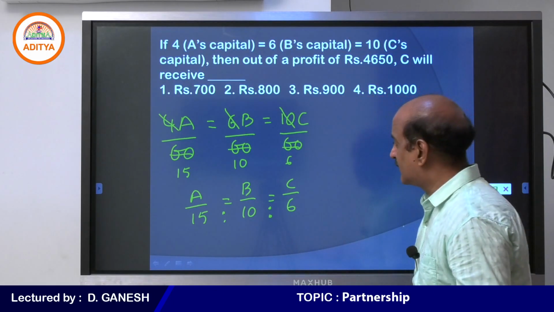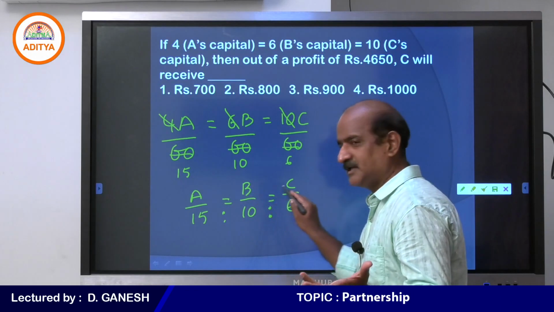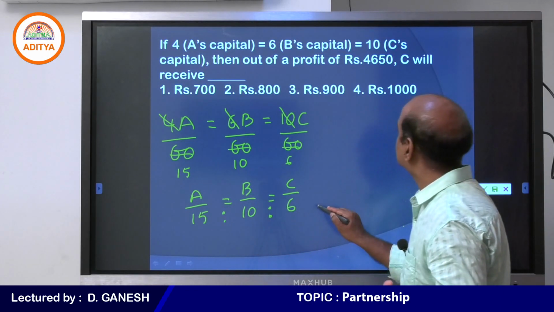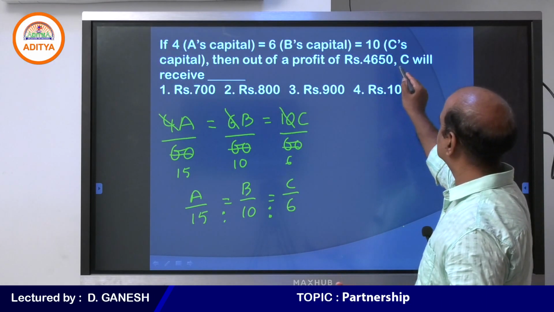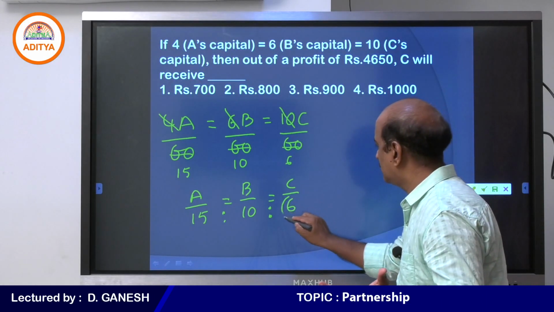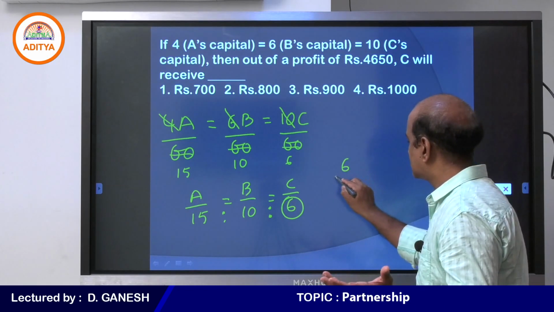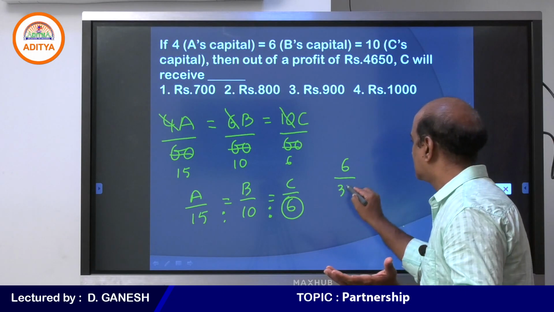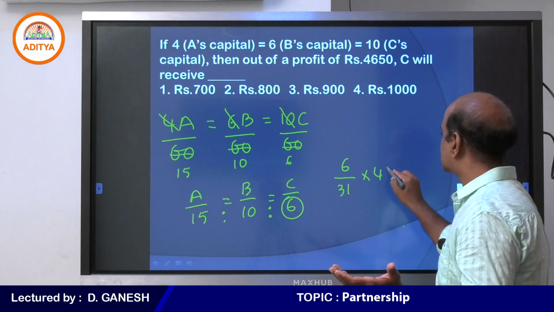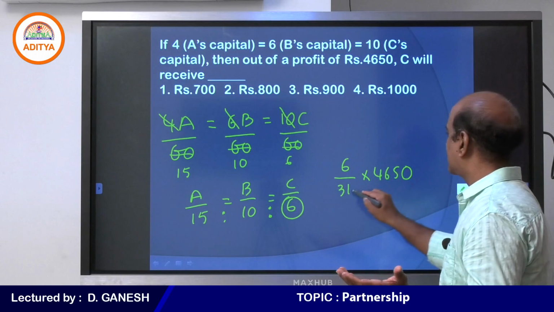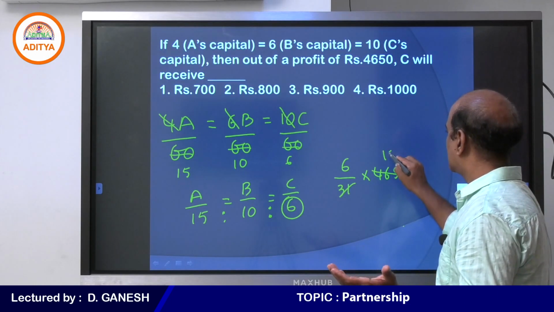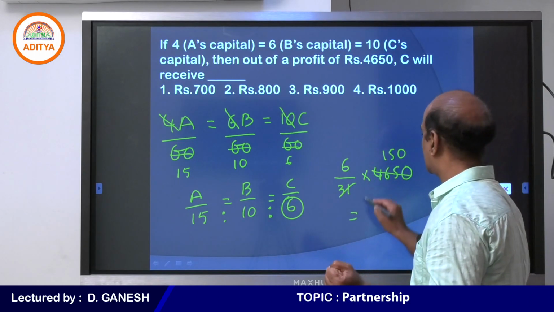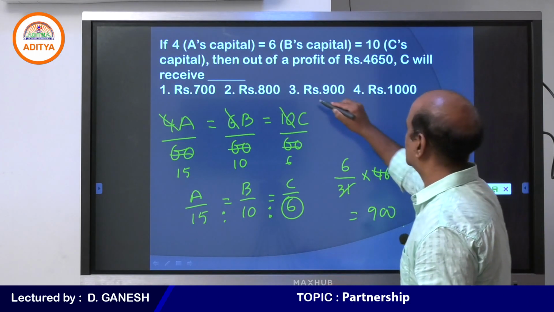So students, whenever the question is given in this format, we divide the profits in the ratio 15 is to 10 is to 6. What is the profit? 4,650. The question is how much C receives. C receives 6 parts. 15 plus 10 is 25, plus 6 is 31. Into what is the amount? 4,650. This cancels how many times? 150 times. Therefore 6 into 150, your answer must be 900.